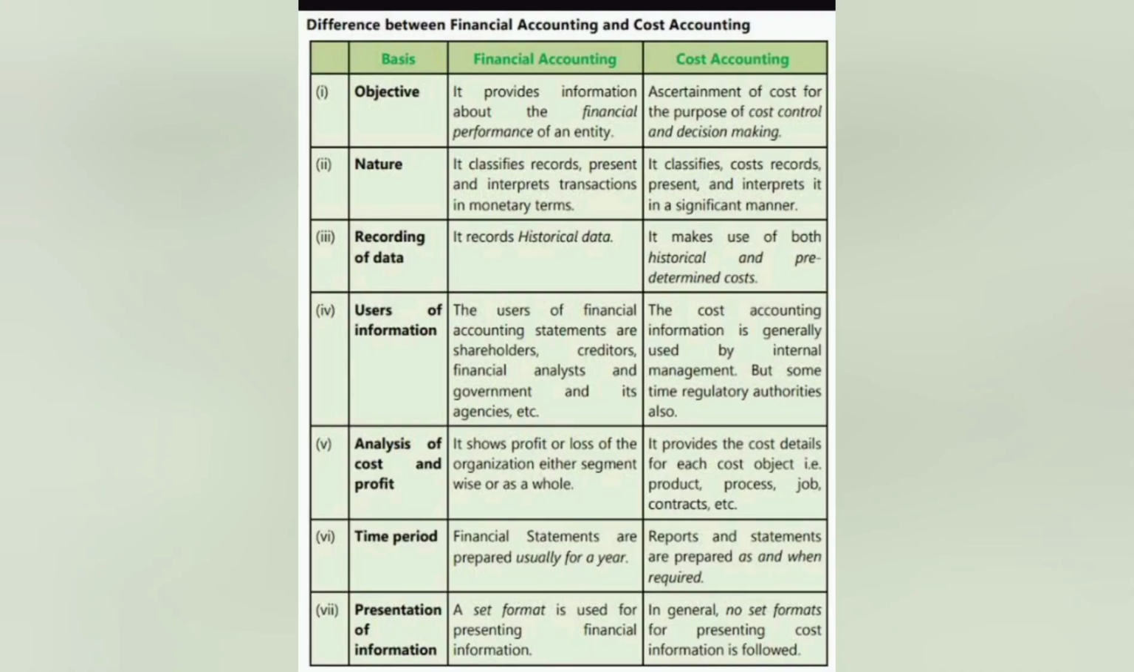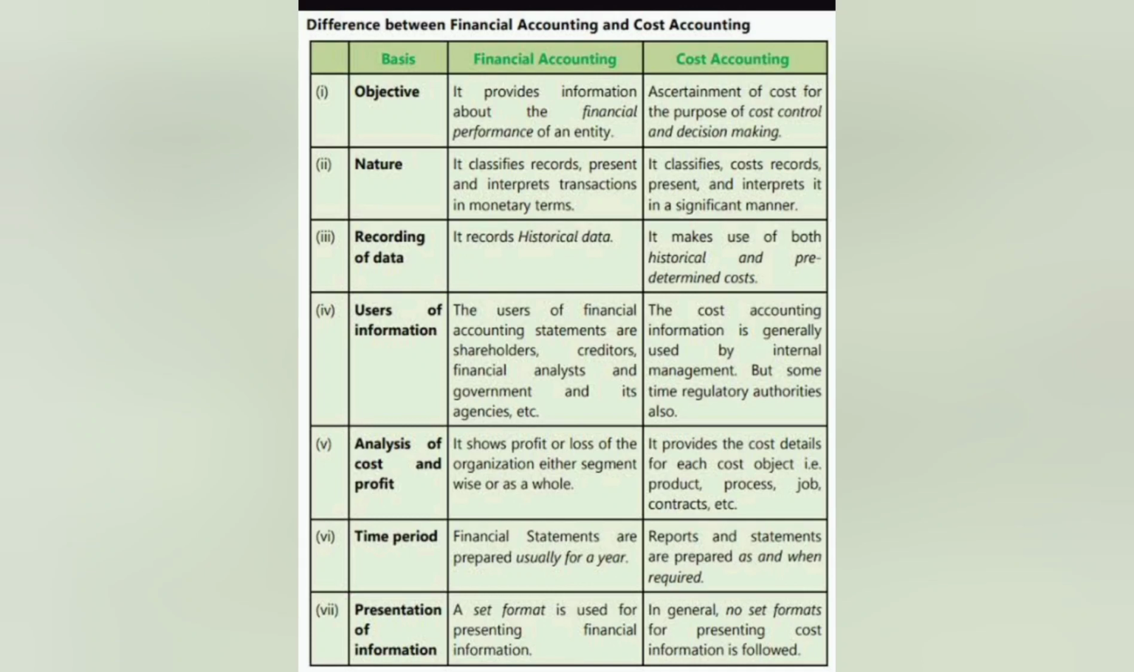After this, we have the difference between financial accounting and cost accounting. The objective of financial accounting is to completely inform regarding the financial performance of the enterprise. Cost accounting is to know the cost and control the cost, and doing so is important for decision making. The nature of financial accounting is that it interprets monetary terms, and